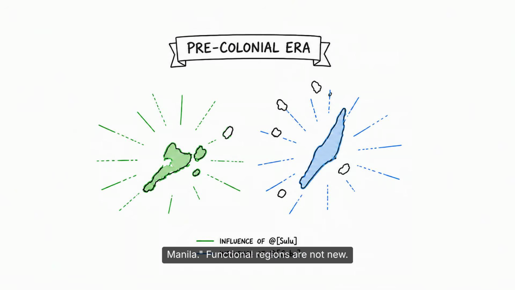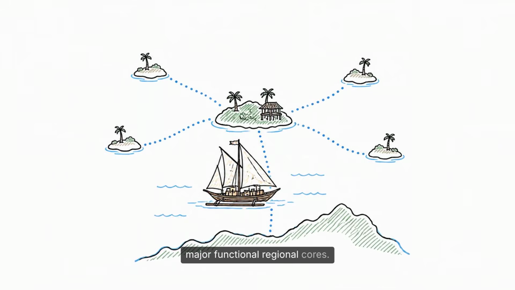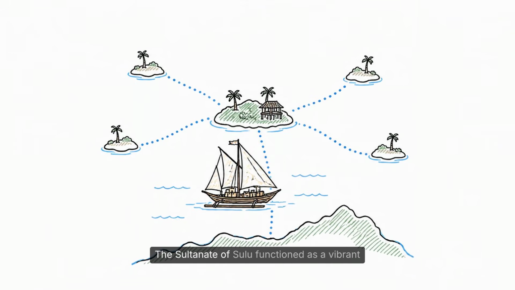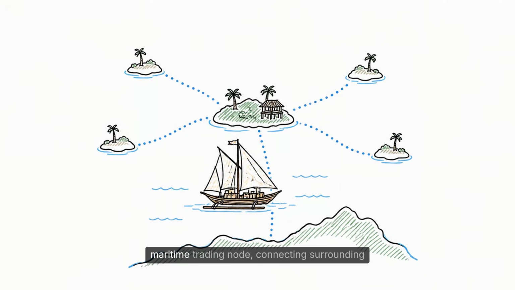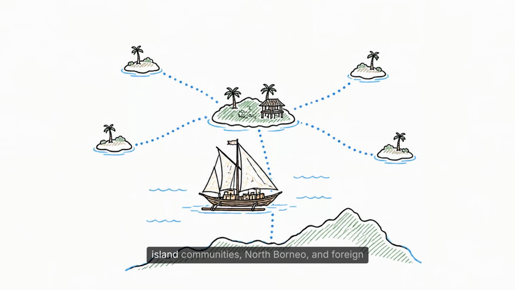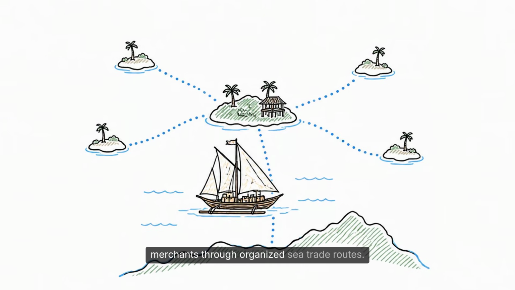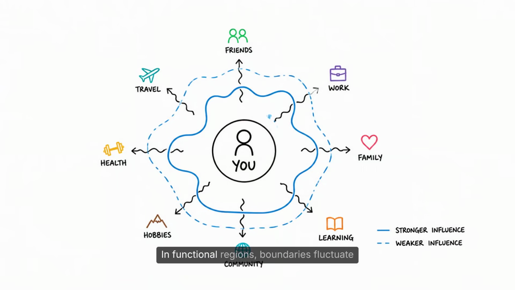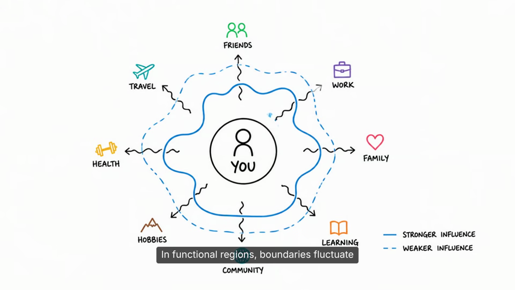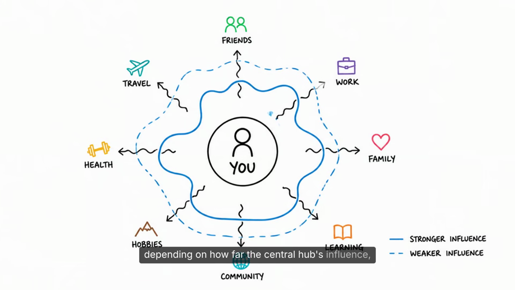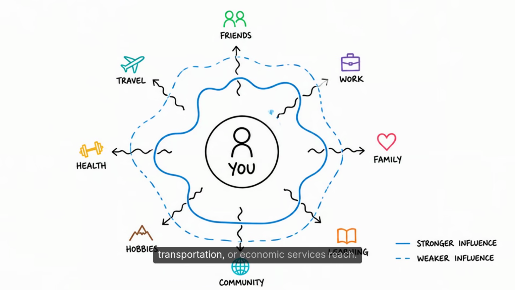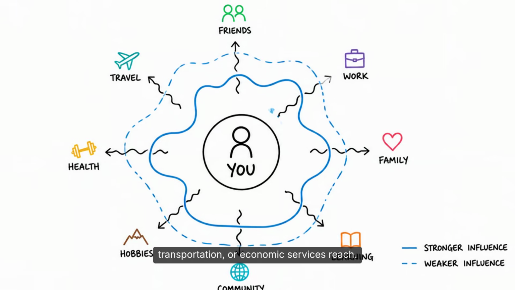Functional regions are not new. Before Spanish colonization, places like Sulu and Cebu acted as major functional regional cores. The Sultanate of Sulu functioned as a vibrant maritime trading node, connecting surrounding island communities, North Borneo, and foreign merchants through organized sea trade routes. In functional regions, boundaries fluctuate depending on how far the central hub's influence, transportation, or economic services reach.